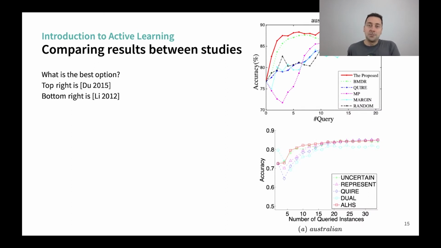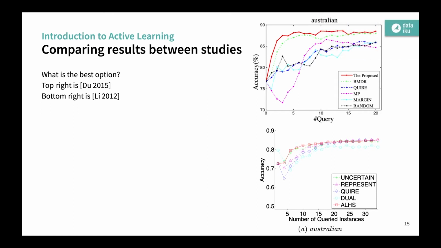I presented this method because I want to look at the results, actually. Fortunately, both of them have worked on the same dataset, which is called Australian, from UCI. And we see clearly that 2015 in the top left is clearly the best method by far. What's interesting, actually, is another method called Quire. In both of these results, we see that Quire is not better than uncertainty, not better than random. Actually, all these methods perform approximately the same.